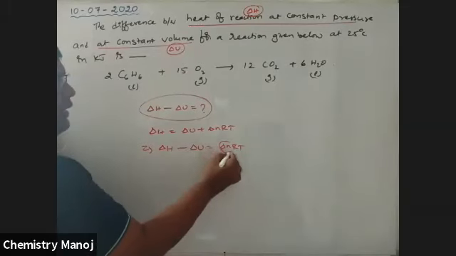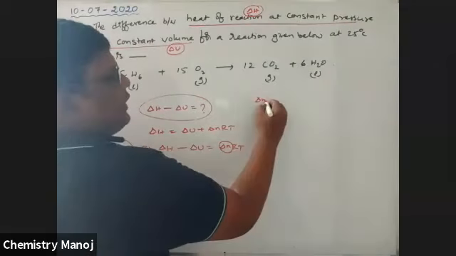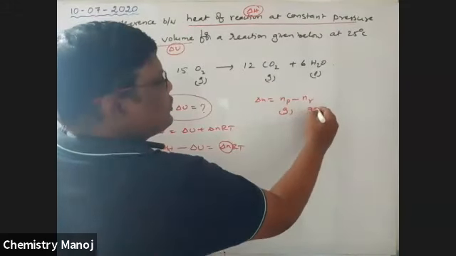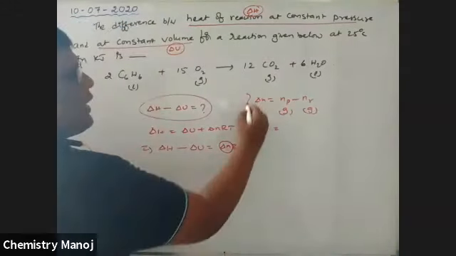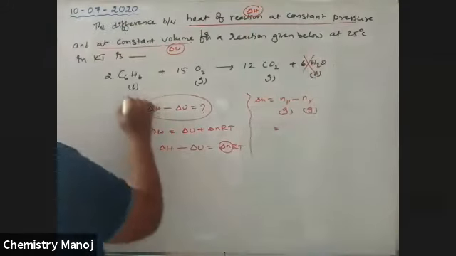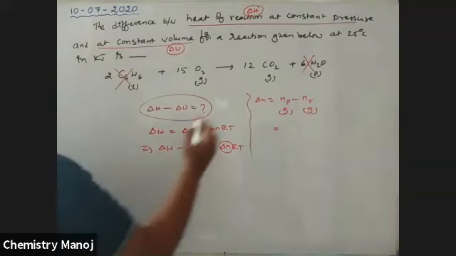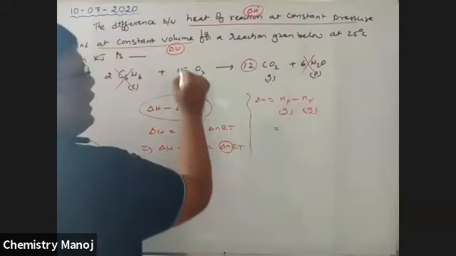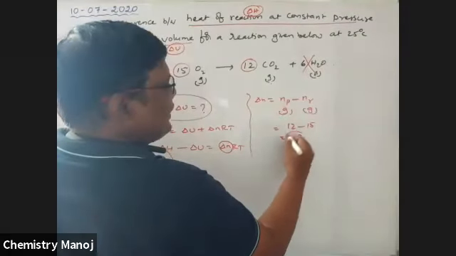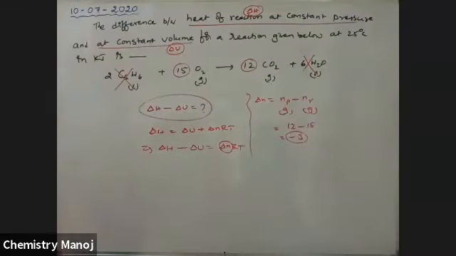Now you calculate the delta n value. Delta n is equal to np minus nr. We should take only gaseous moles of products minus gaseous moles of reactants. Here the liquids, there is no need to consider. So the product value is 12, and the reactant gaseous moles are 15. So 12 minus 15 is equal to minus 3. It is the delta n value.